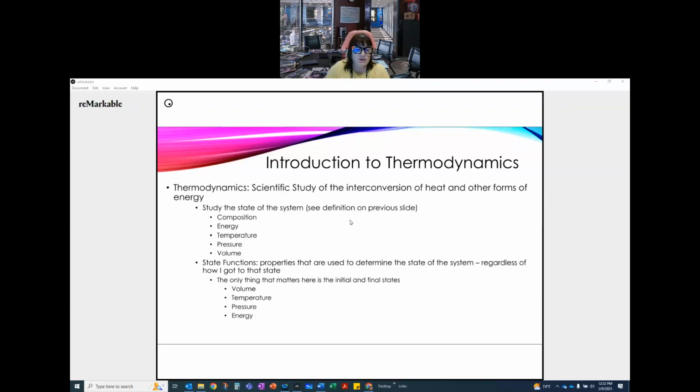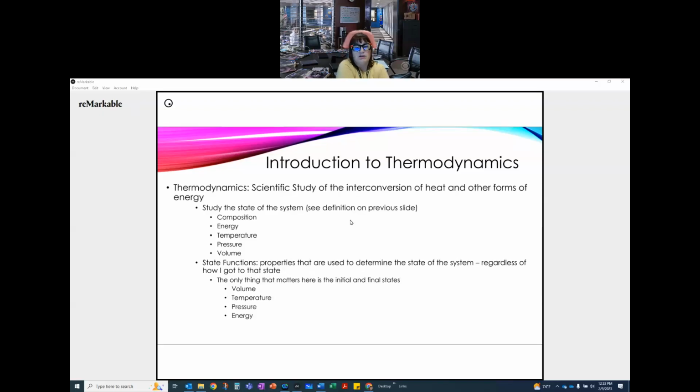Okay. One of the things that we talk about in terms of describing properties is something called the state function. Now, state functions are properties that are used to determine the state of a system, regardless of how I got to that state. Okay, so there are things that matter how I got there. So like work, when I talk about work, it depends on what kind of process I use to get between point A and point B to determine how much work there was. However, if I talk about temperature, all that matters is where I start and where I end. It doesn't matter how I got between the two. So that's something called a state function. They are only dependent on the initial and the final states.